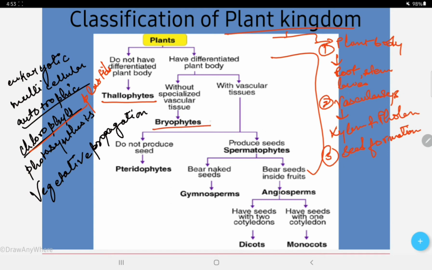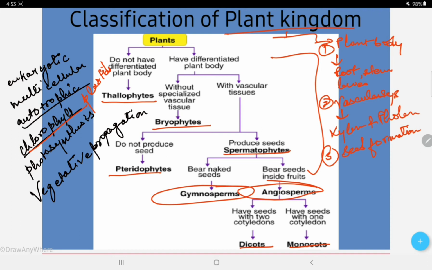Next we have bryophytes, okay? Next we have pteridophytes and spermatophytes, and this spermatophyte is subdivided into two groups, gymnosperms and angiosperms, and the angiosperms are further divided into monocots and dicots, okay?